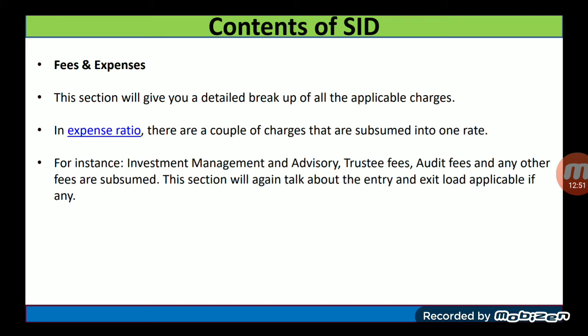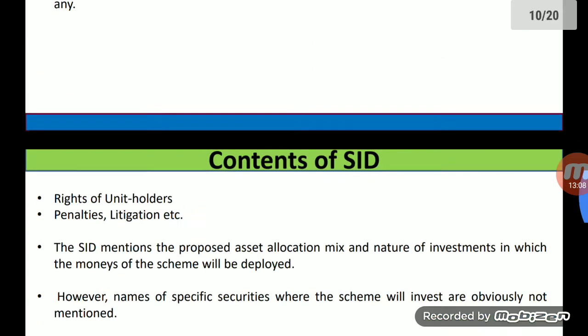This section will again talk about the entry and exit load applicable, if any. Entry load means when you invest in this scheme, you have to pay some charges, and if you exit the scheme, then some charges you have to pay, that is called exit load.